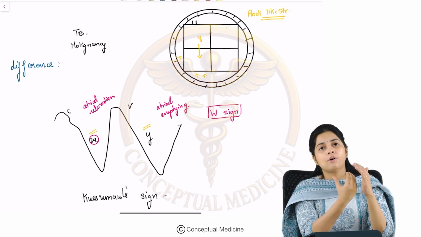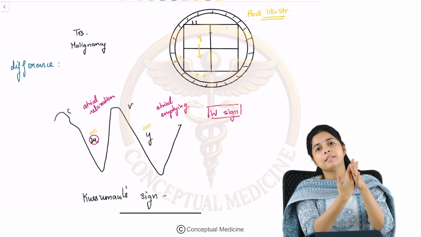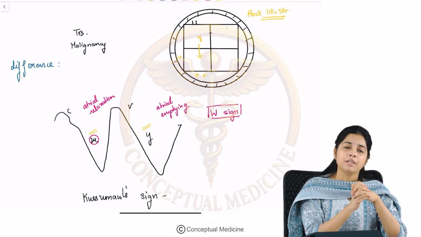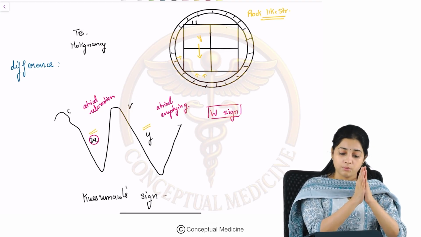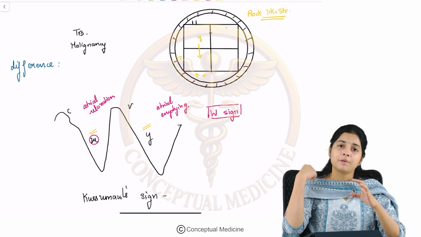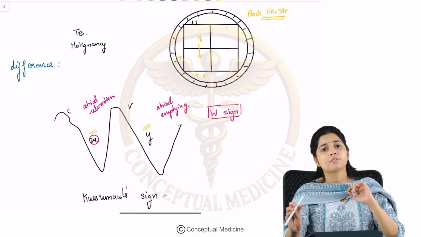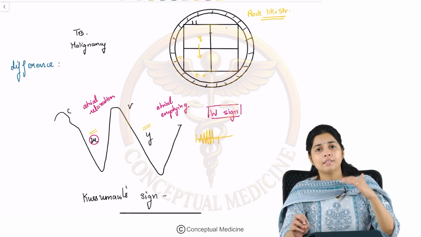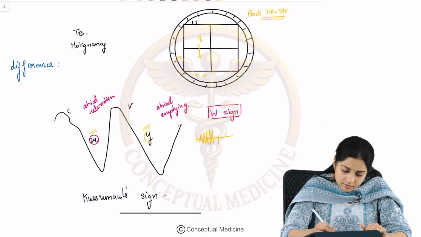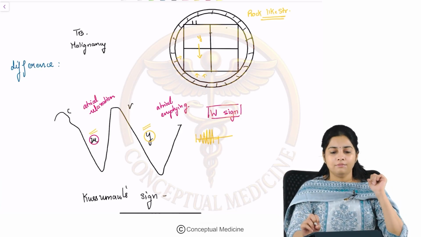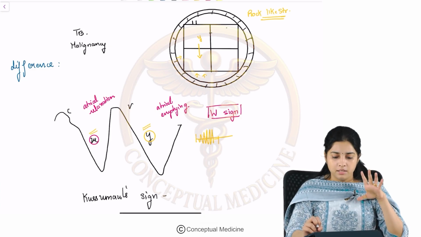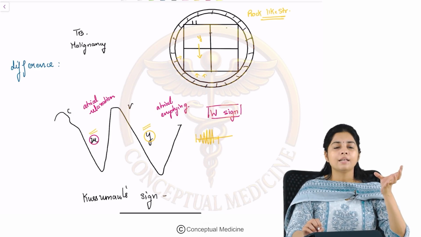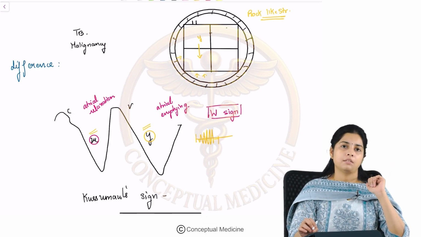But towards the end of the diastole, the ventricle goes and hits this rock-like pericardium in constrictive pericarditis. Once it hits this rock-like pericardium, there will be a complete stoppage of flow. That's the reason why in the initial part of diastole, there will be an exaggerated Y descent. So, that is the reason why there is an exaggerated X and Y descent which is seen in constrictive pericarditis. This is essentially different from cardiac tamponade where there is an absent Y.